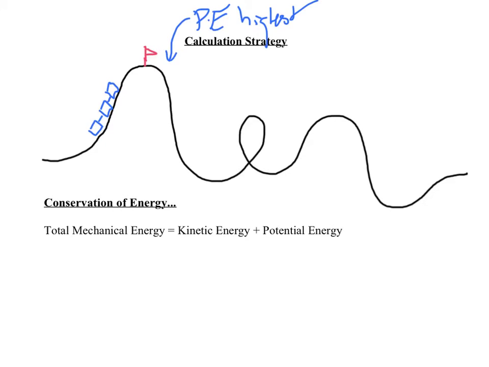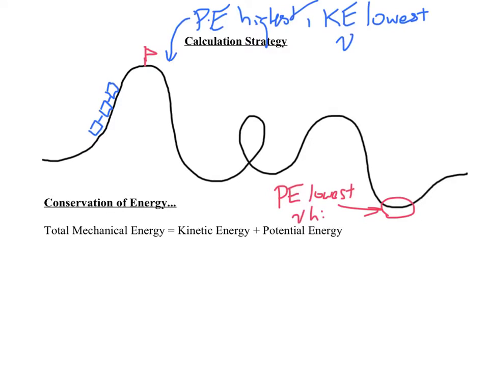And when my potential energy is highest, my kinetic energy is going to be lowest. In other words, when my kinetic energy is lowest, my velocity is going to be lowest at that top point. At the lowest point, which I guess would be over here on this roller coaster, my elevation or potential energy is going to be smallest. It also means that my velocity is going to be highest.